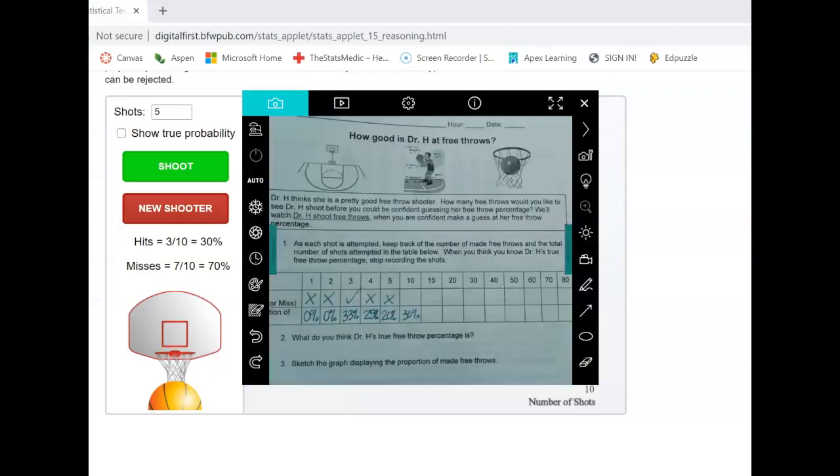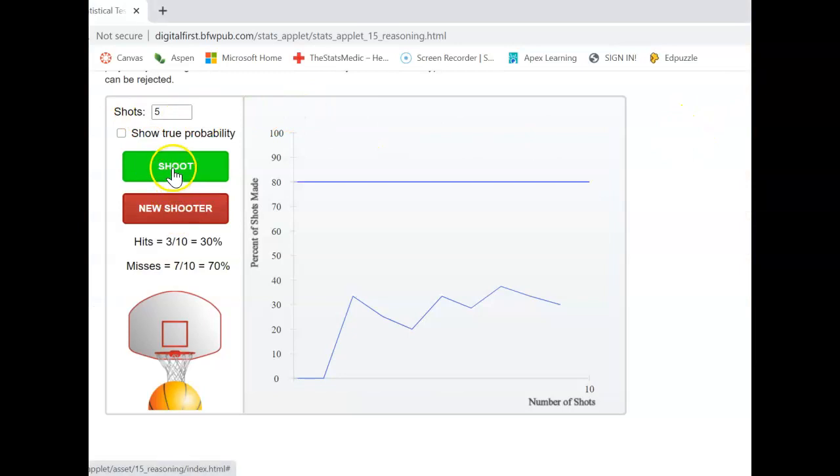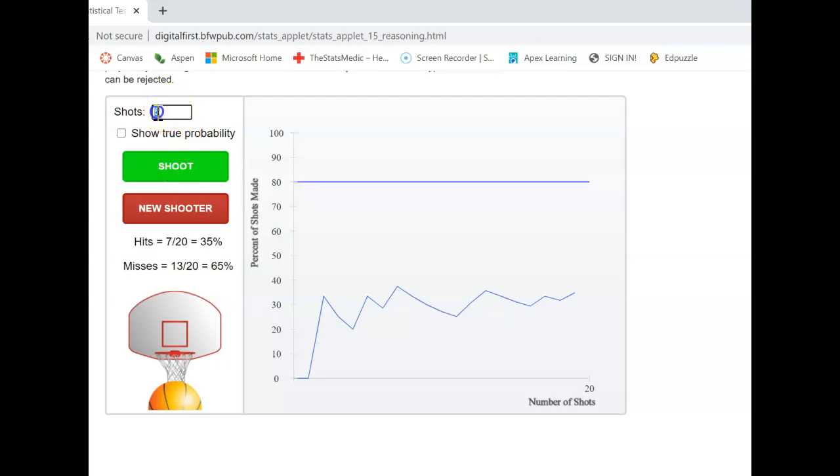So now we want to go up to 15 and see how I'm doing. So that's another 5. I'm going to tell it to shoot. Here it goes. Oh, I'm up to 33% at 15. All right, 5 more. I'm at 35%. All right, well, let's tell it to do 10 now. Let's kind of amp this up and see what's going to happen. We're going to tell it to throw 10 free throws for me right now. Here we go. Oh my gosh, I was on a streak. I'm up to 40%.